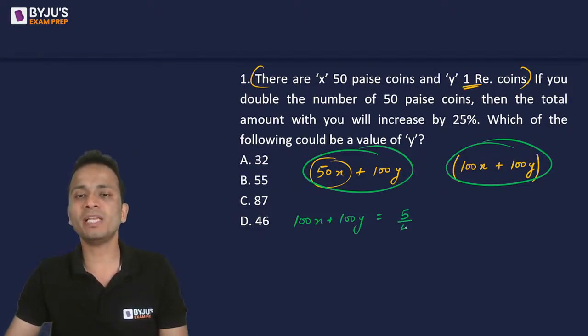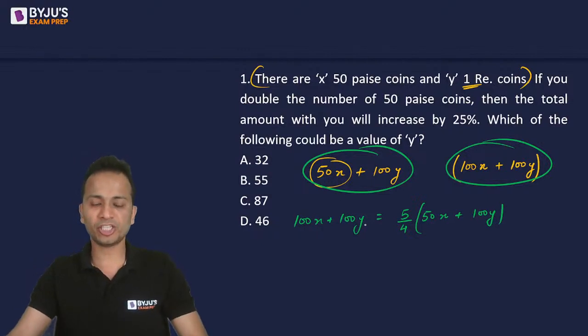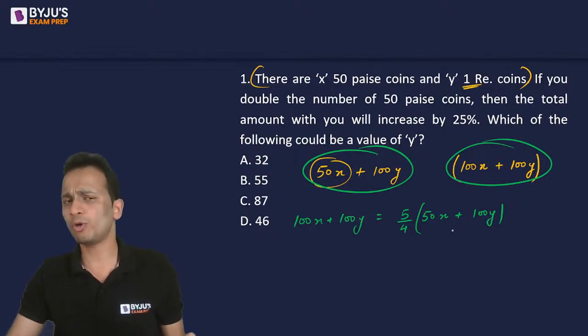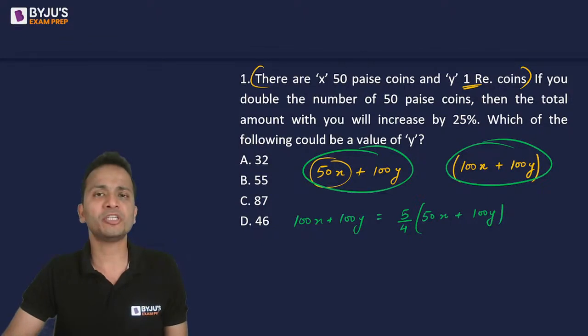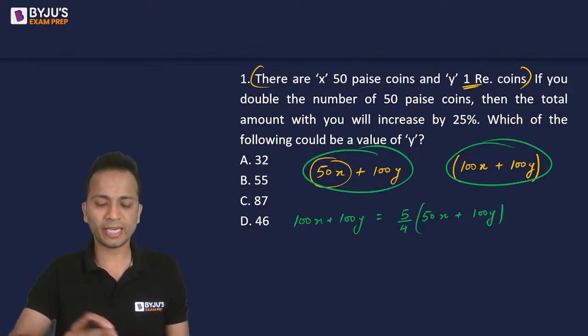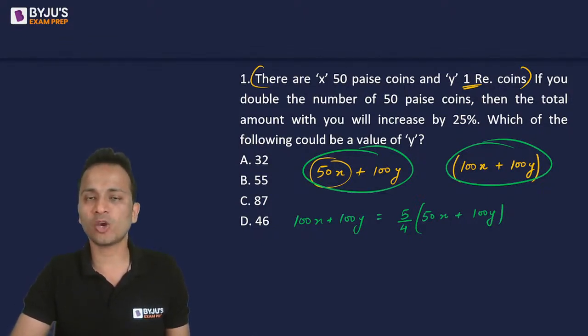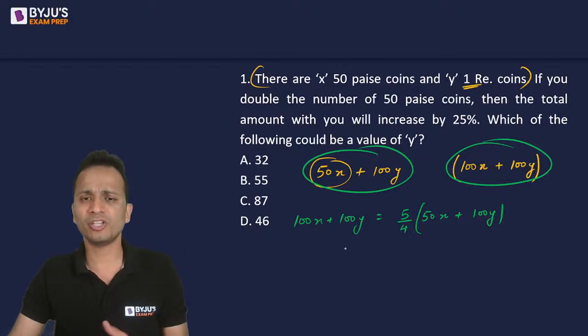So the final money becomes 5 by 4 times the initial money, 50x plus 100y. Okay, so this is the relation between x and y. So upon solving this equation, I'll take x on one side, y on the other side, and we'll find out the relation between x and y. So can anyone solve this equation and tell me the relation, the ratio between x and y? Come on, quickly do that.